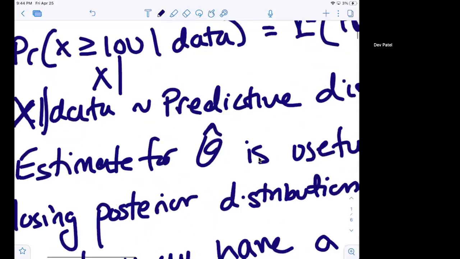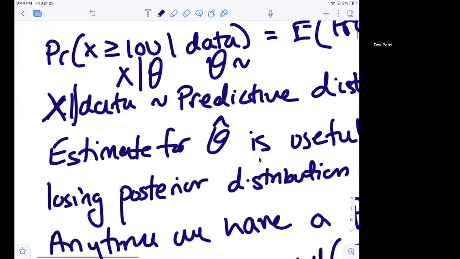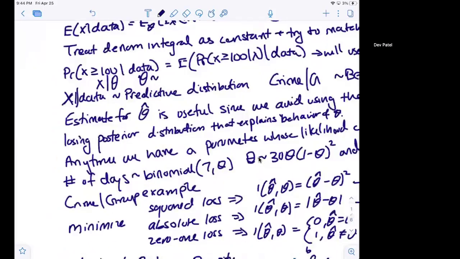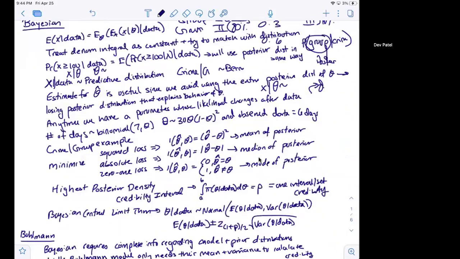So we have x given theta conditioned on the parameter theta. Theta follows its own distribution. But now, because we have observed some data points, we can have a distribution for x given the data itself, which is ultimately what we want to try to predict.